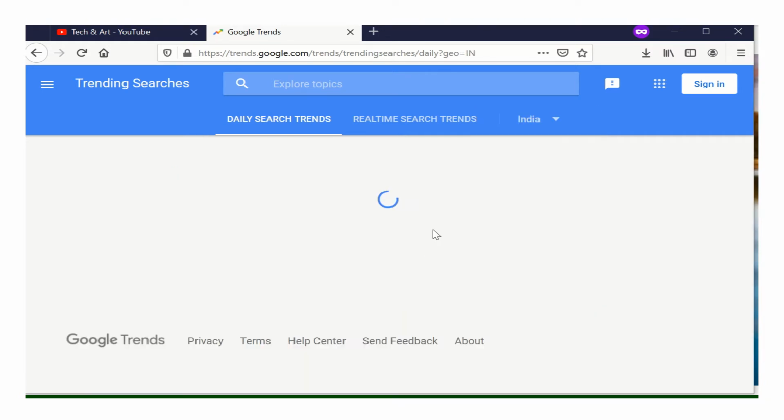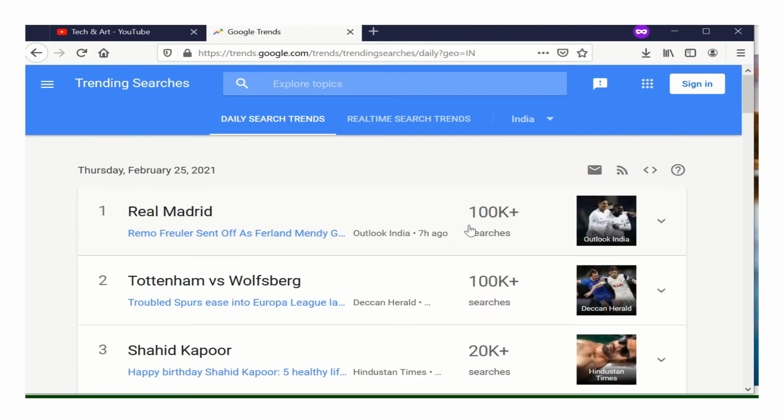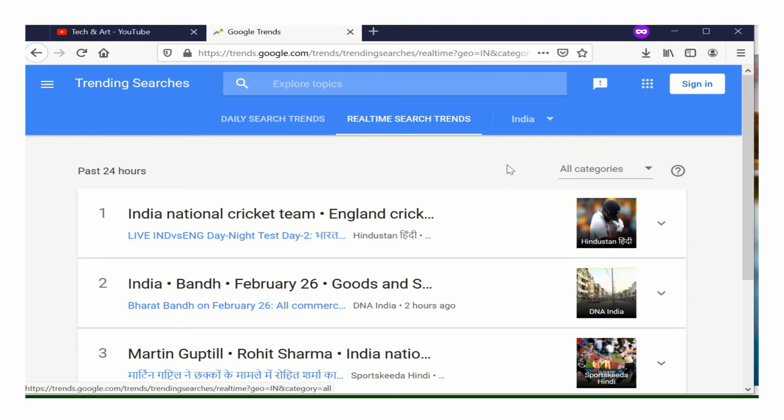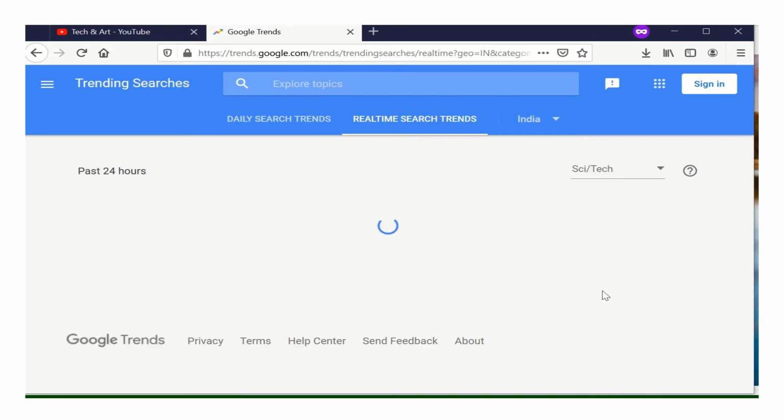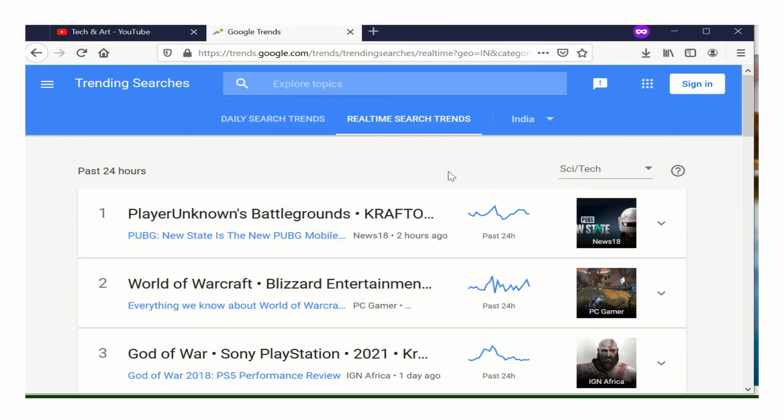You can give your country or region, and here you need to select the category. If you are creating a video on business, entertainment, health, tech, or sports, you need to choose the category as well. For me, definitely it will be tech. Click on tech, and here it will give you the trending topics which have been trending on Google over the last one day.